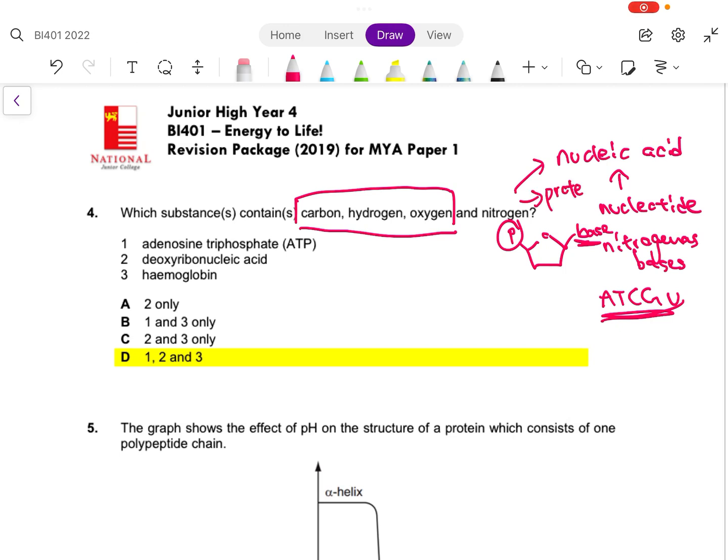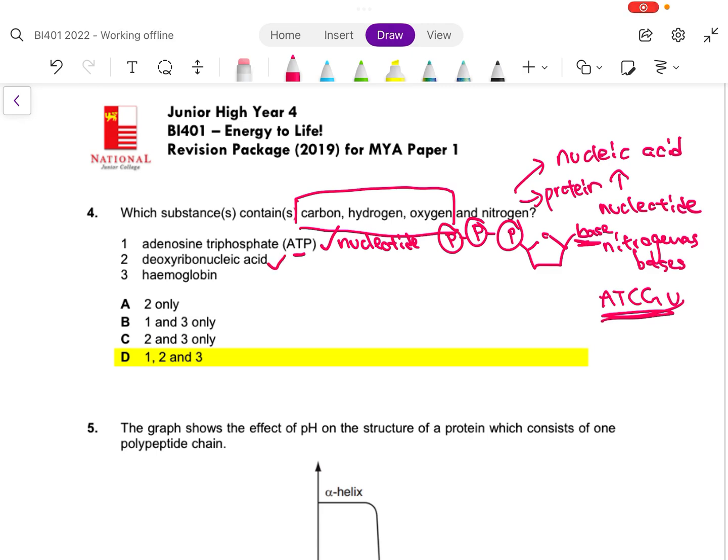Last but not least, proteins. Proteins also can come with nitrogen, right? We know that there's an amino group. So out of 1, 2, and 3, which one will have nitrogen? ATP. Actually, ATP is a form of nucleotide. Okay, the T just means that there are 3 phosphate groups attached.